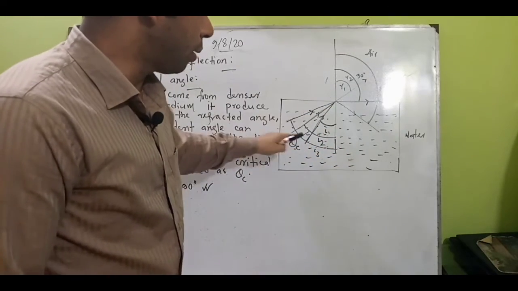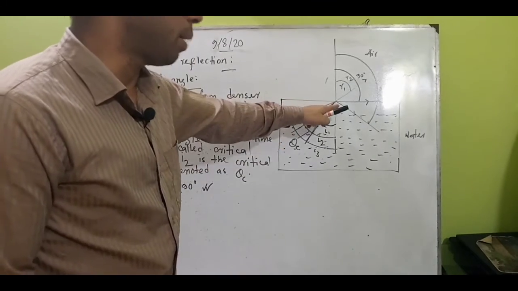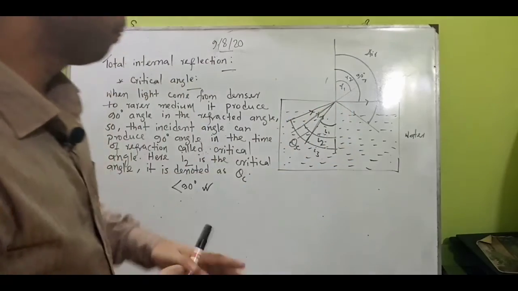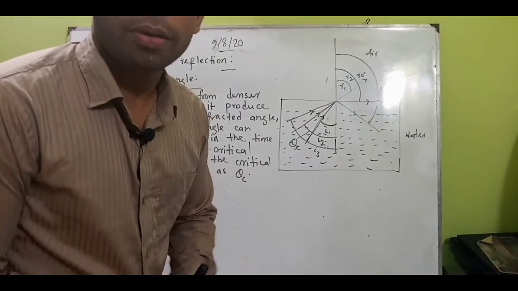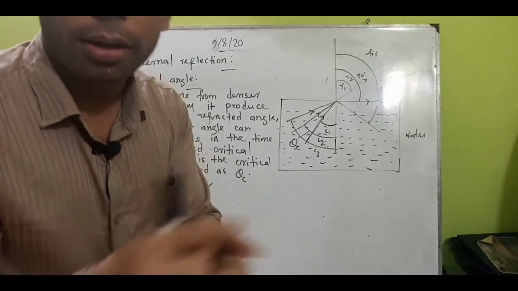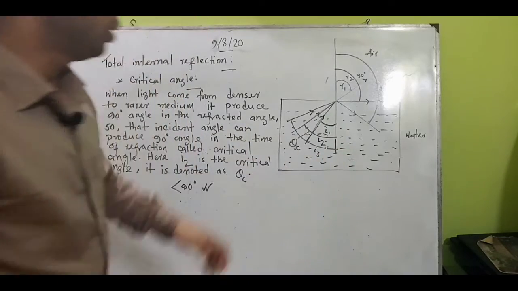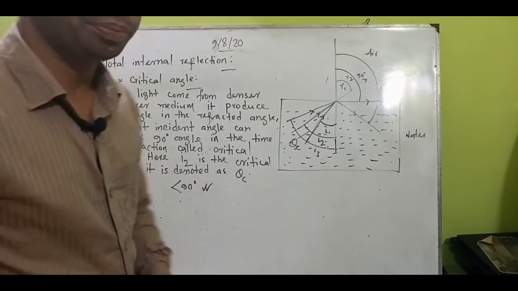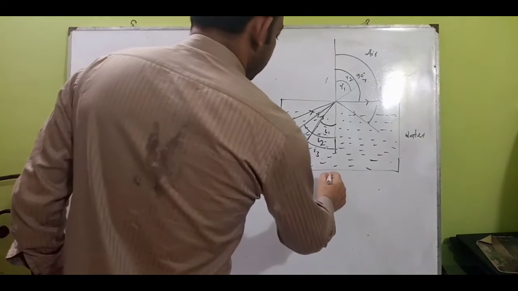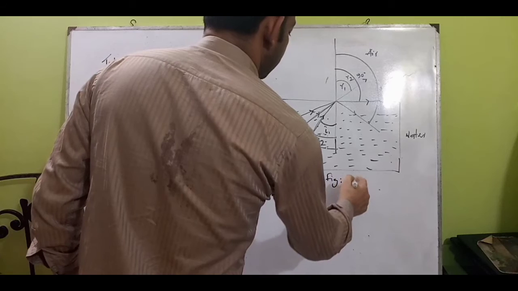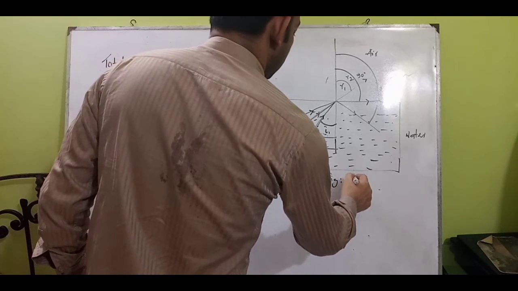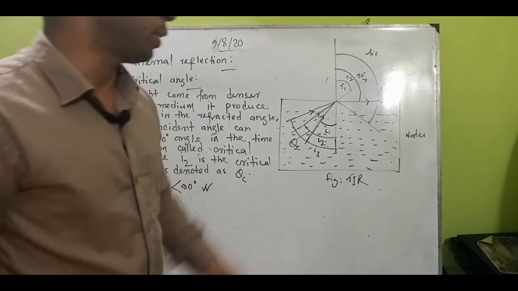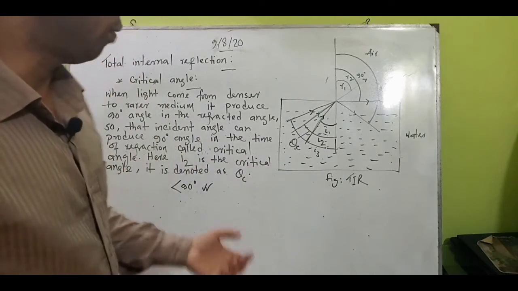When the light ray comes back from the water medium, falls onto the reflecting surface and comes back to the similar medium, it is called total internal reflection. So it is your work to write the definition and explain the figure. Total internal reflection, TIR. I write the short form, you can write the long form.